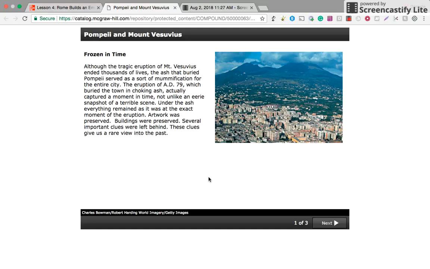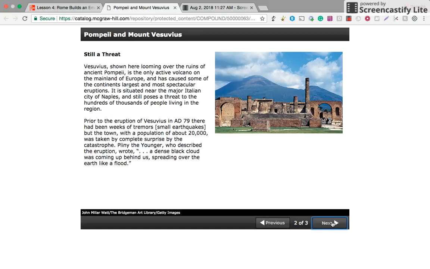Although the tragic eruption of Mount Vesuvius ended thousands of lives, the ash that buried Pompeii served as sort of a mummification for the entire city. The eruption of AD 79, which buried the town in choking ash, allowed us to capture a moment in time, not unlike an eerie snapshot of a terrible scene. Under the ash, everything remained as it was the exact moment of eruption. Artwork was preserved, buildings were preserved, several important clues were left behind. These clues give us a rare view into the past.